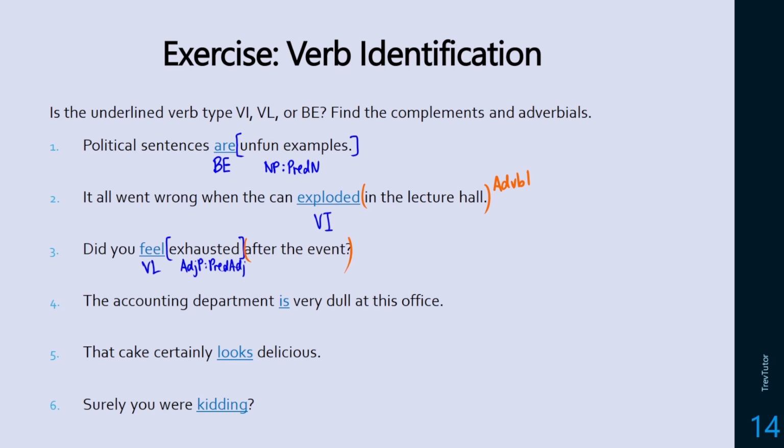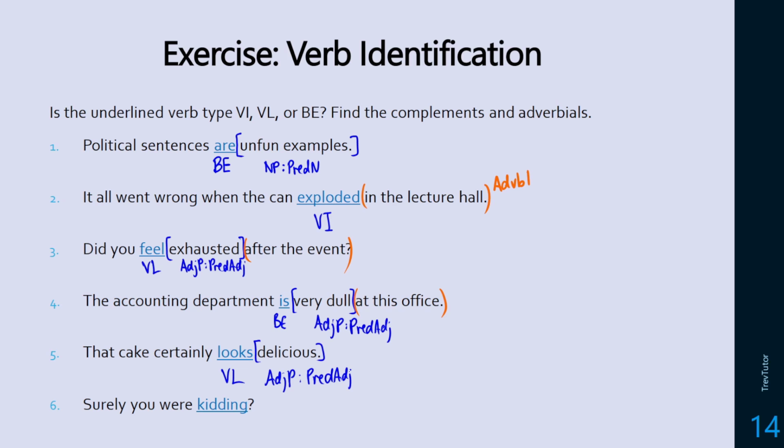Okay. The accounting department is very dull at this office. So this is a be verb. This is saying is very dull. So this is going to be an adjective phrase acting as a predicate adjective. And then at this office is going to be another adverbial. Okay, that cake certainly looks delicious. We have another linking verb here, taking delicious, which is going to be an adjective phrase, which means that in this case it's going to be a predicate adjective as a function. It's saying cake equals delicious.